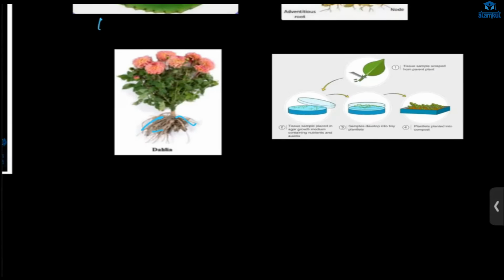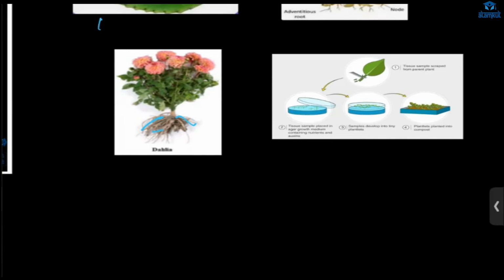And what is that? Yes, we take a small plant part, from leaves or from stem, anywhere. From there, we take a small part and we put it in a petri dish, right? And we give that petri dish the optimum conditions for growth. We provide the medium like agar, and then we give the nutrition like auxin, right? Then it will grow into a plantlet.